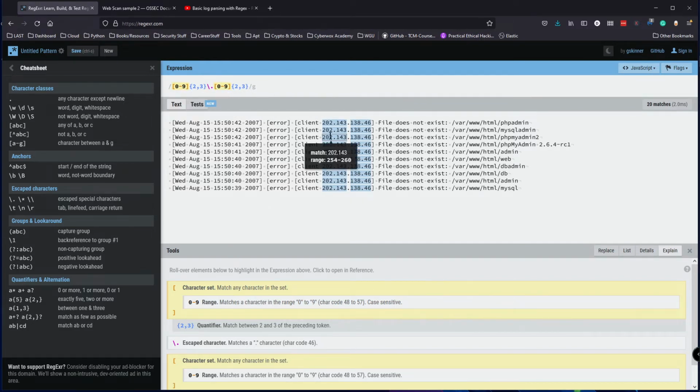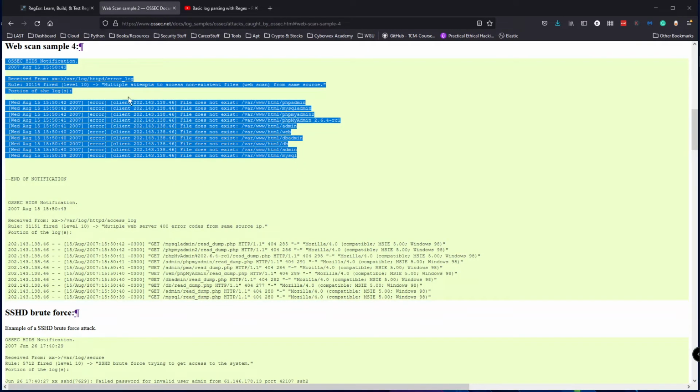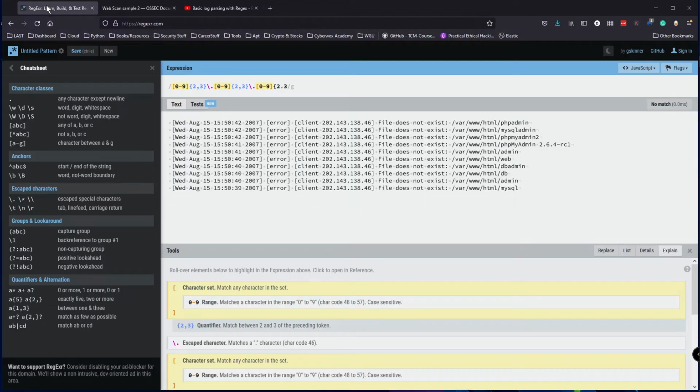So we have the first two parts, and then we need to add a backslash again, and then the full stop, the period, and then we had another number, and this number has to be between 0 and 9, and then also let's specify a 2 or 3 digit number. Okay, this is external IPs. So if we're looking at a web scan, from external, public IPs, I think this query should be sufficient and should cover a wide range of IPs, but I feel like we might be missing some things with this query. But still, the purpose is to learn and to at least get the basics down.